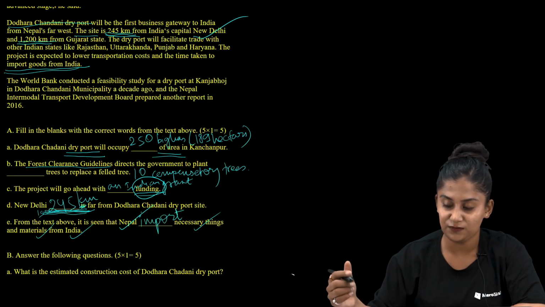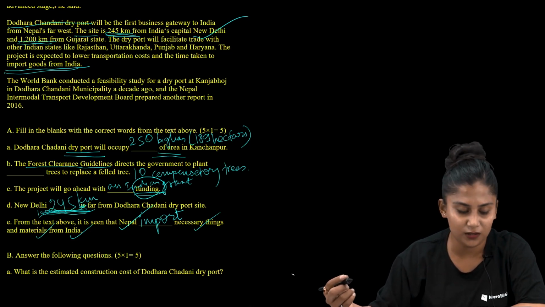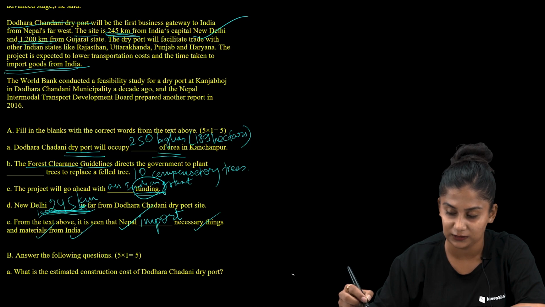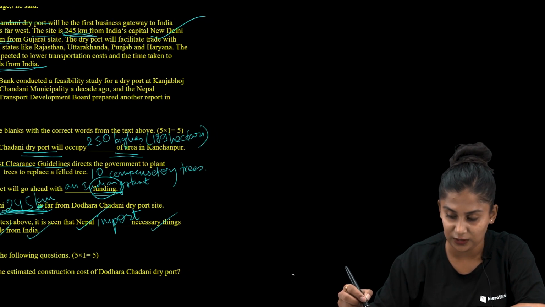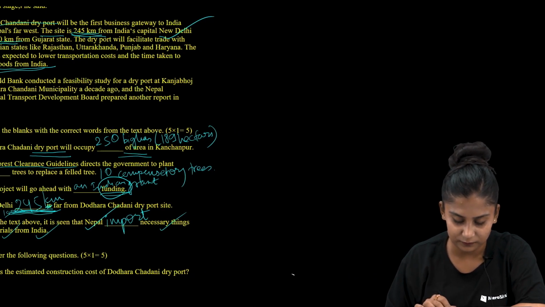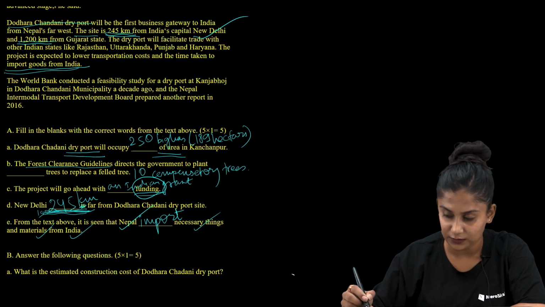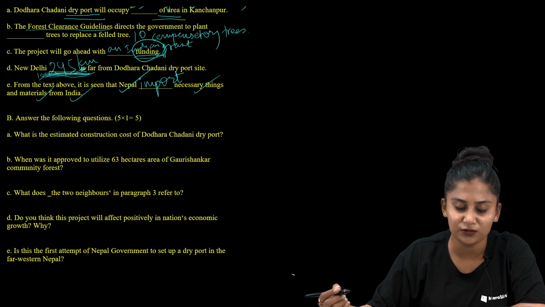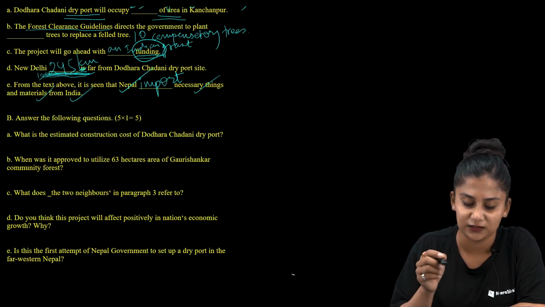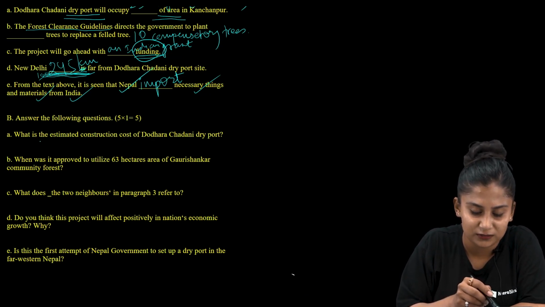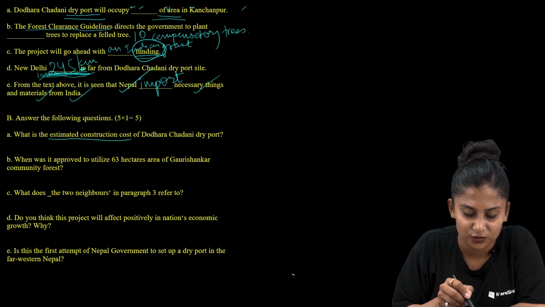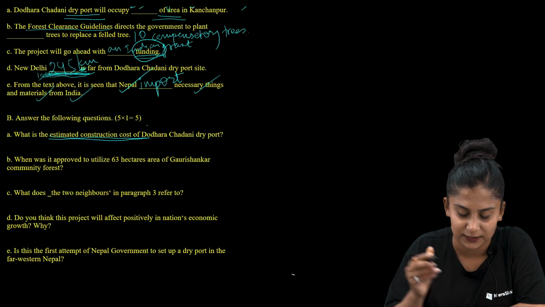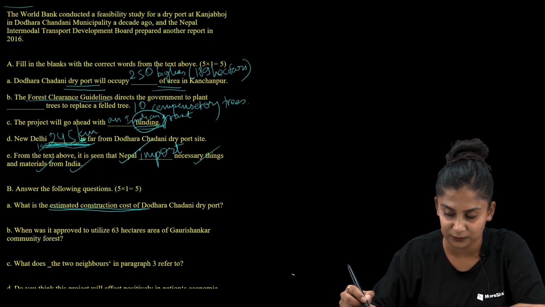So as we are done with section A, let us deal with another section, section B, which is followed by a number of questions. Here the question reads, what is the estimated construction cost of Doraha Chandni dry port? Let us mark estimated construction cost as our keyword, and then we will be searching for this. So let us move up in the passage itself.